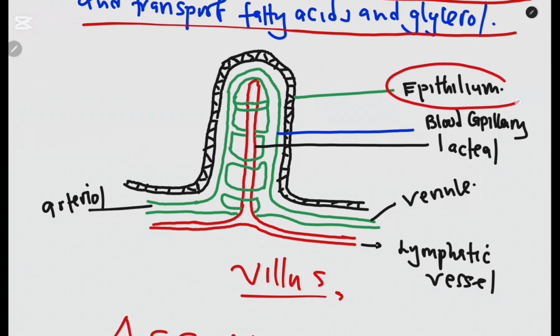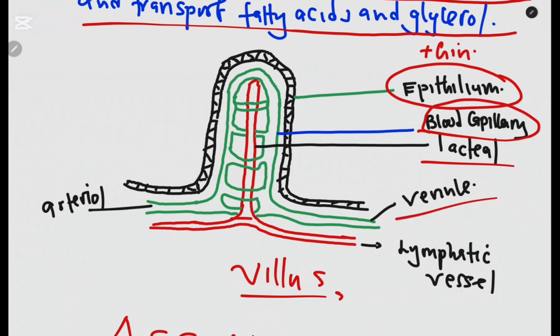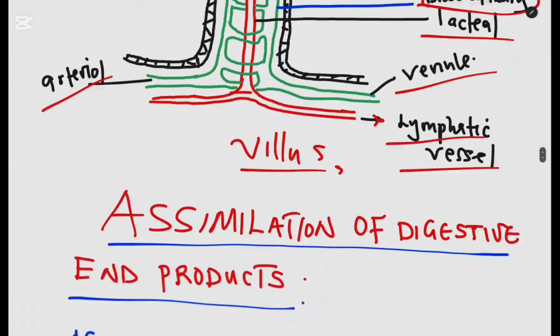So the epithelium, this is the outer part. It is thin, okay, for easy diffusion of the food nutrients into the blood capillaries. Then you have the blood capillaries. Then you have the middle part, which is this part here. This in red is called the lacteal. Then we have the venule this side, the arteriole the other side. Then you have the lymphatic vessel, so this one is taking to the lymphatic vessel. So this is the structure of the villus. I guess given this question, you wouldn't miss it.